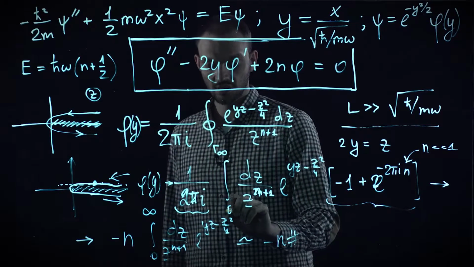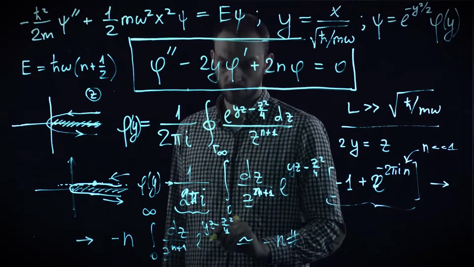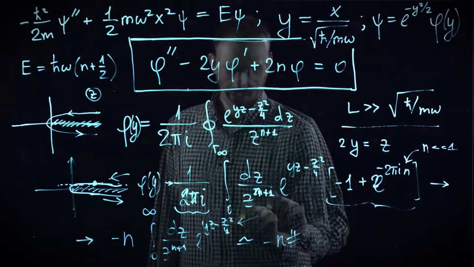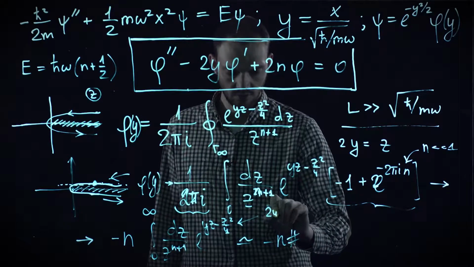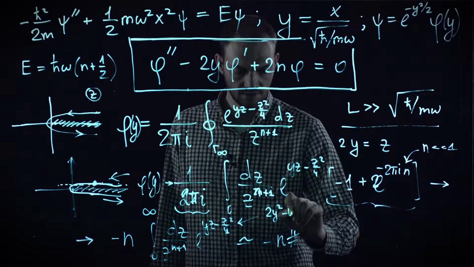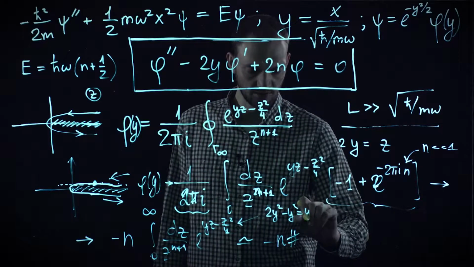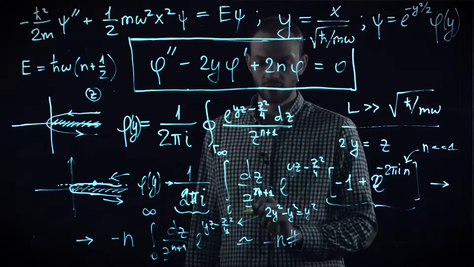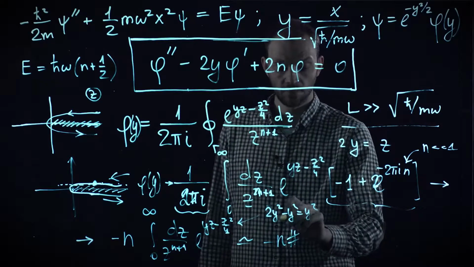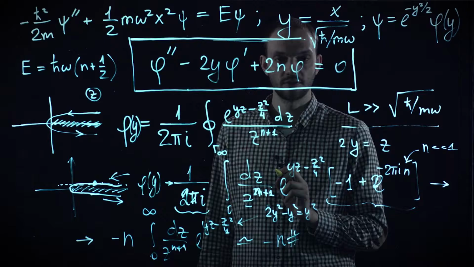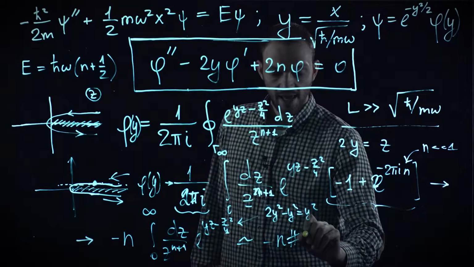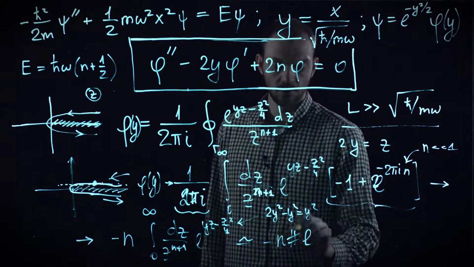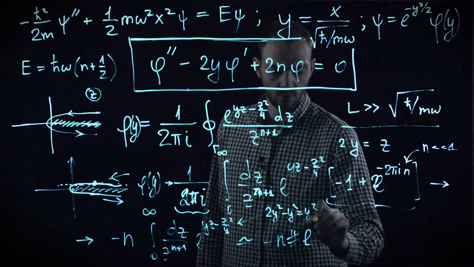But the most important contribution is this exponent at the extremal point, and this is nothing but 2y squared minus y squared. That is just y squared. So as a result, this f of y is proportional to some power law function of y, which you have to find in your homework task. And the most dominant term is exponent of y squared.